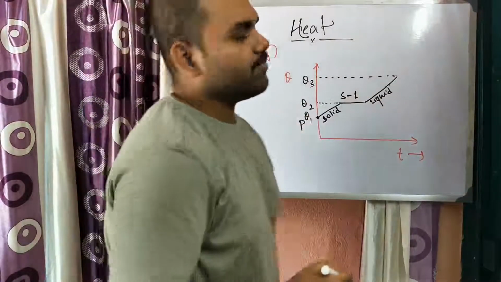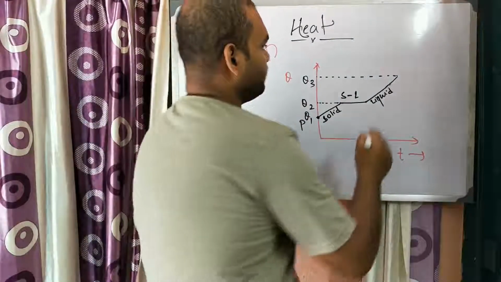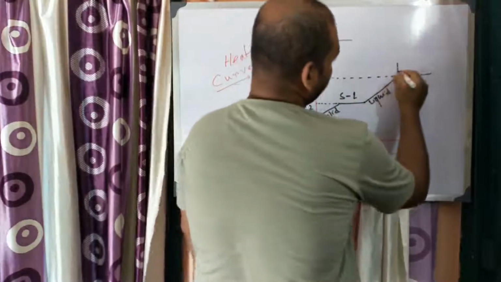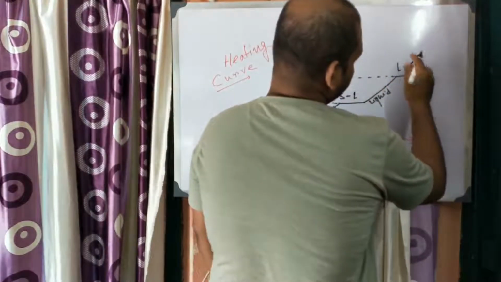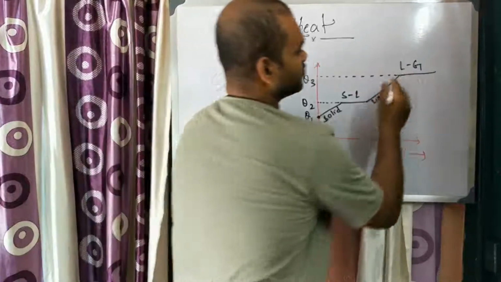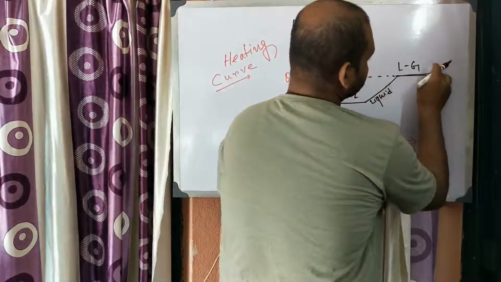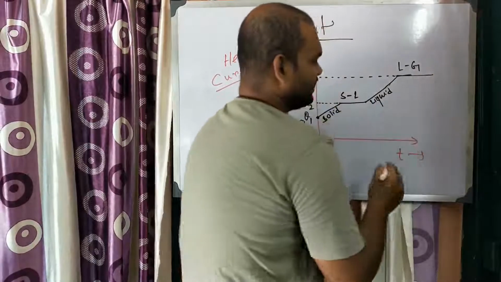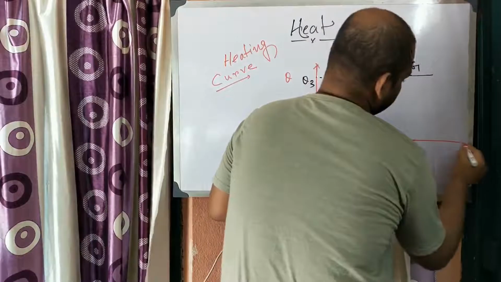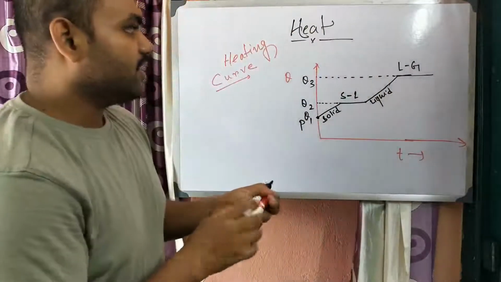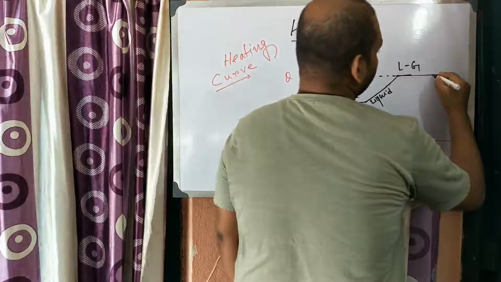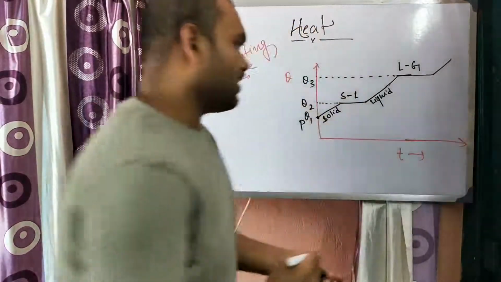Now in this step what will happen? The liquid starts vaporizing. So there are liquid and gaseous states; liquid state transfers into gaseous state. If we still give heat with respect to time, it will ultimately transfer into gas, and after it transfers into gas, the temperature of the gas will start increasing.